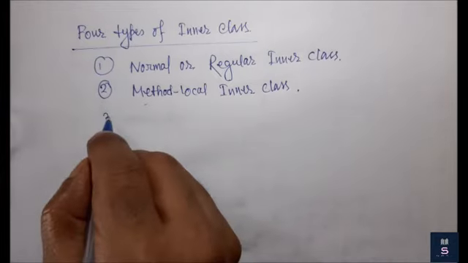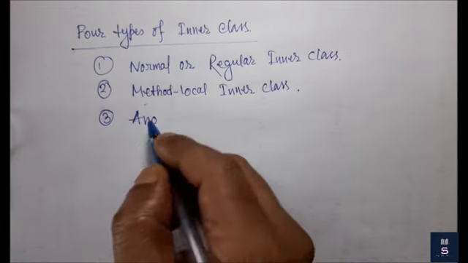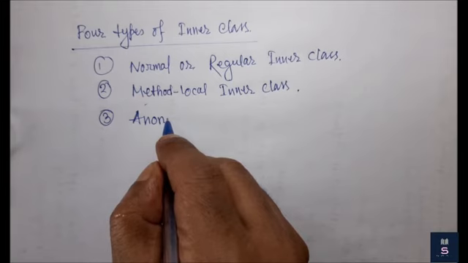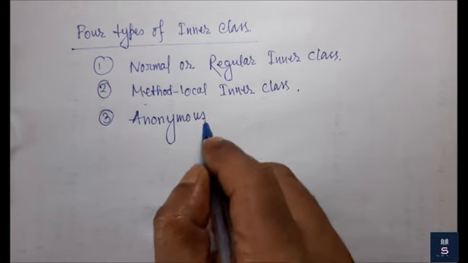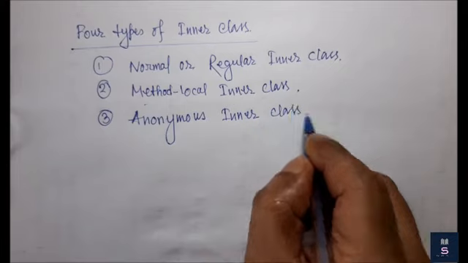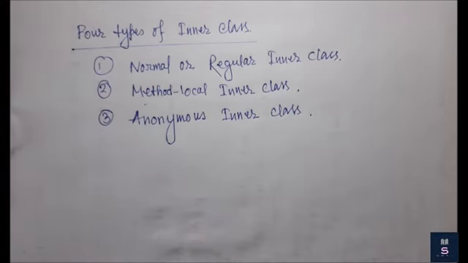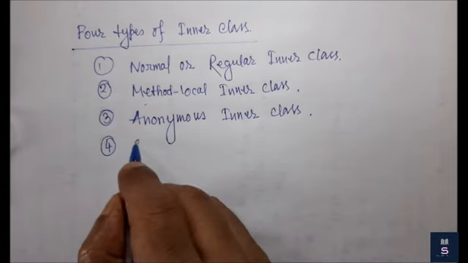And the third one is called the anonymous inner class. This inner class is very important; most of the time it will be used. Here we have a class, but the class does not have any name. So a no-name inner class is called an anonymous inner class. Okay. And the last one is the static inner class.